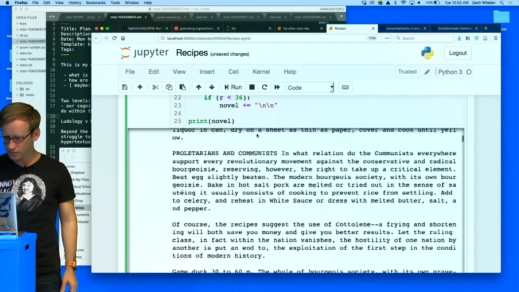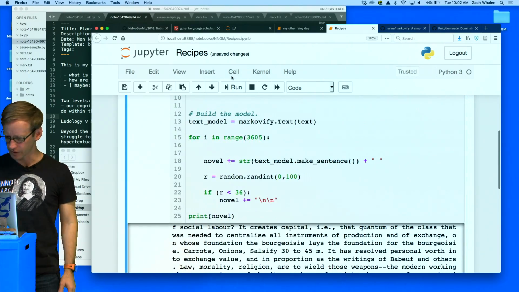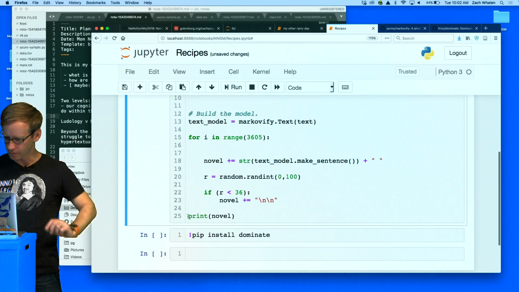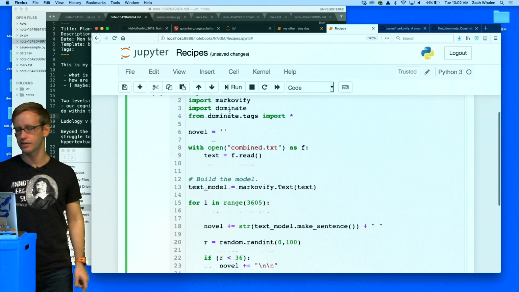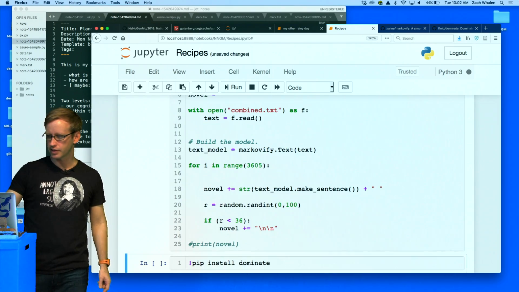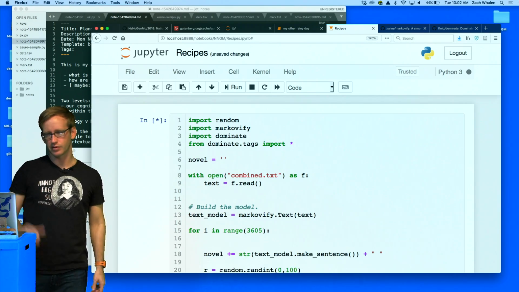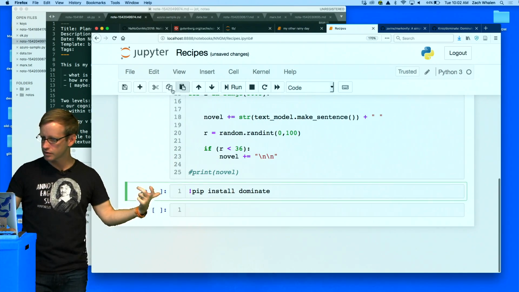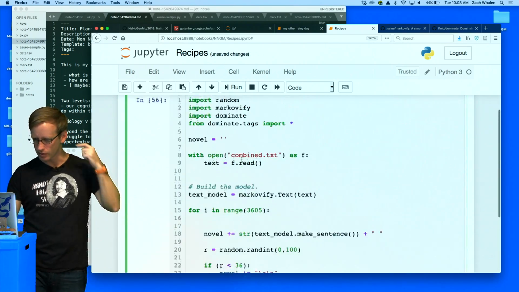Okay, so I'm going to go ahead and clear the output here because I don't need that. And I'm going to clear the printing of it so that it doesn't print it every time. But I'll at least run the import and make sure that it actually imports. Everything goes okay. Great. No error messages, so I'm good. Don't need this cell anymore, so we'll keep going.